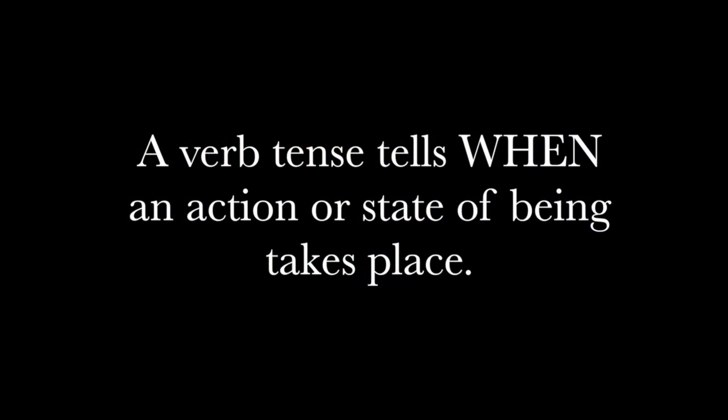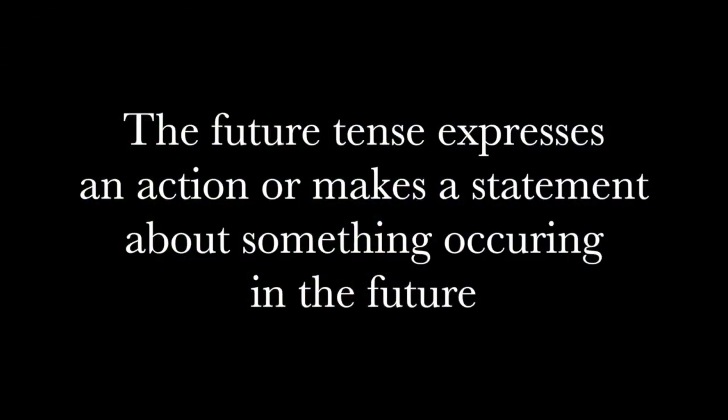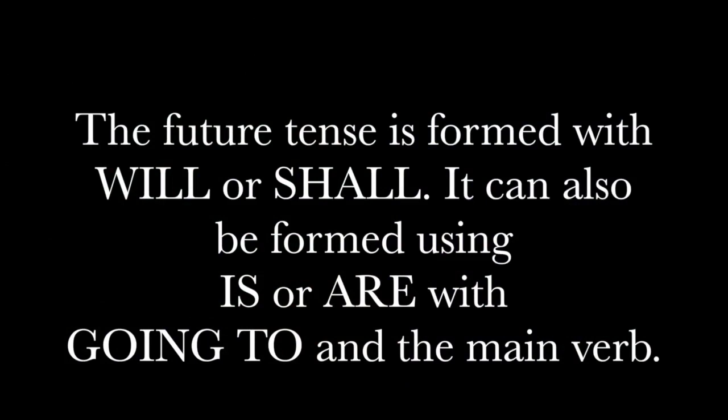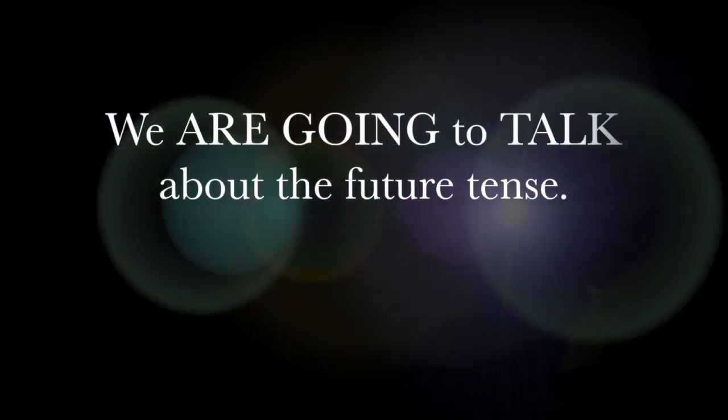So remember that a verb tense tells when an action or state of being takes place. And the future tense expresses an action or makes a statement about something occurring in the future. Correct, Gail. And the future tense is formed with will or shall. It can also be formed using is or are, depending on the subject, with going to and the main verb. Oh, like we are going to talk about the future tense? That's right, Gail. Our students will learn this soon.